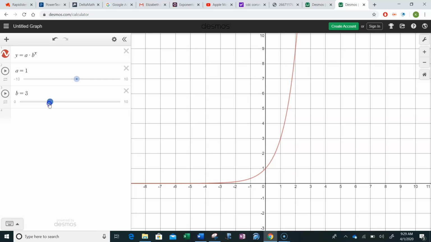Something else we can play with is our a value. Remember we talked about just a minute ago that a is the y-intercept. So watch what happens as I increase a. Can y'all see how that y-intercept changes if I increase or decrease it? Let me make this an exponential decay real quick. I'm going to put it back at 0.5 if I can. We'll use 0.7, that's fine. See how the y-intercept's still 3, but it's decaying now, or I could make it 2, or whatever I'd like to make it, make it 1, make it 2, around there.